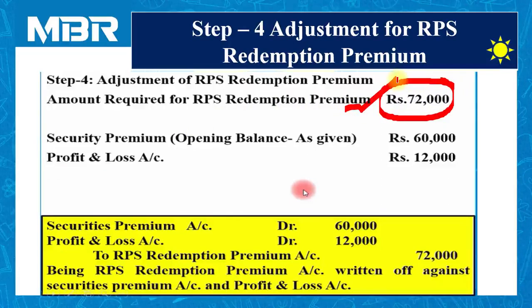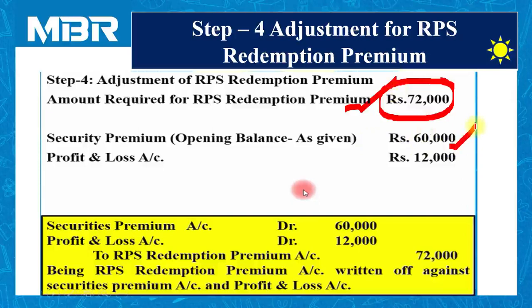If you revise step number 2, we have completed the calculation of the amount redeemable to RPS holders. On the basis of that calculation, we have decided to pay rupees 72,000 as a total premium on both categories of RPS. Now check the balance sheet given in our question.